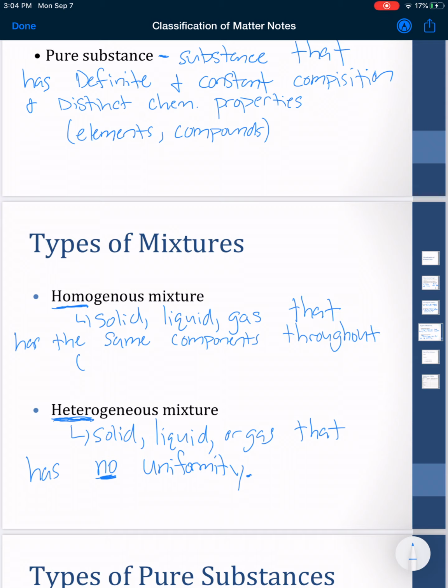Something that's heterogeneous is something that's not the same and not uniform throughout. The most common example we see a lot is salad. You have your lettuce, tomatoes, onions, all of those things in there. It's mixed together, but it's not uniform when you look at it.